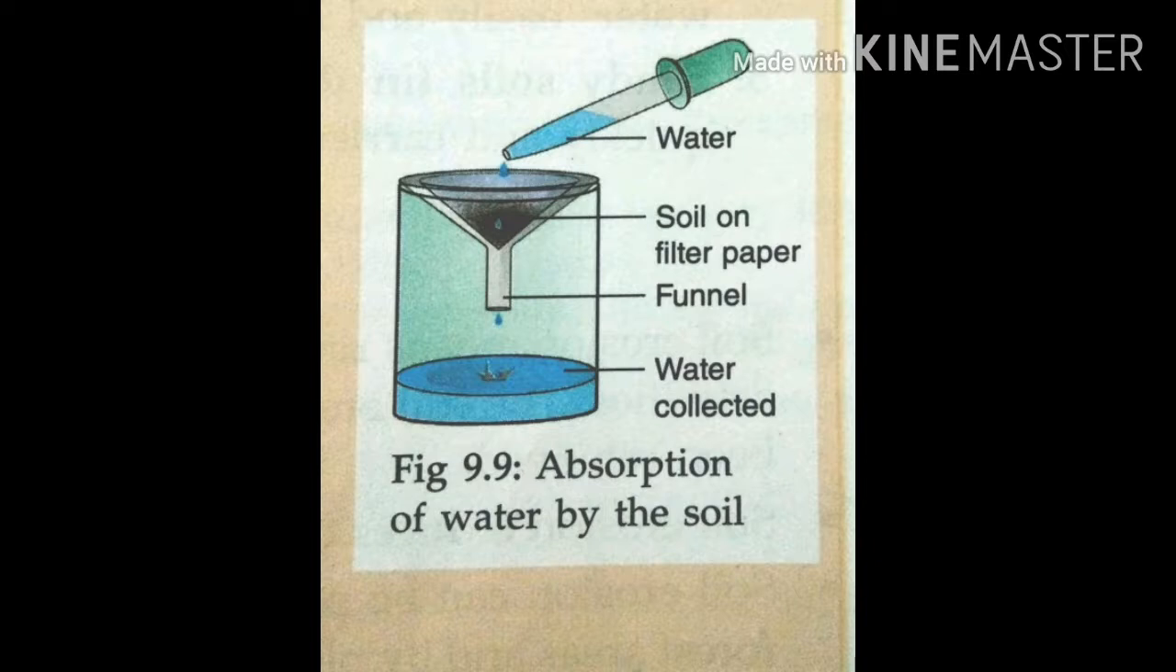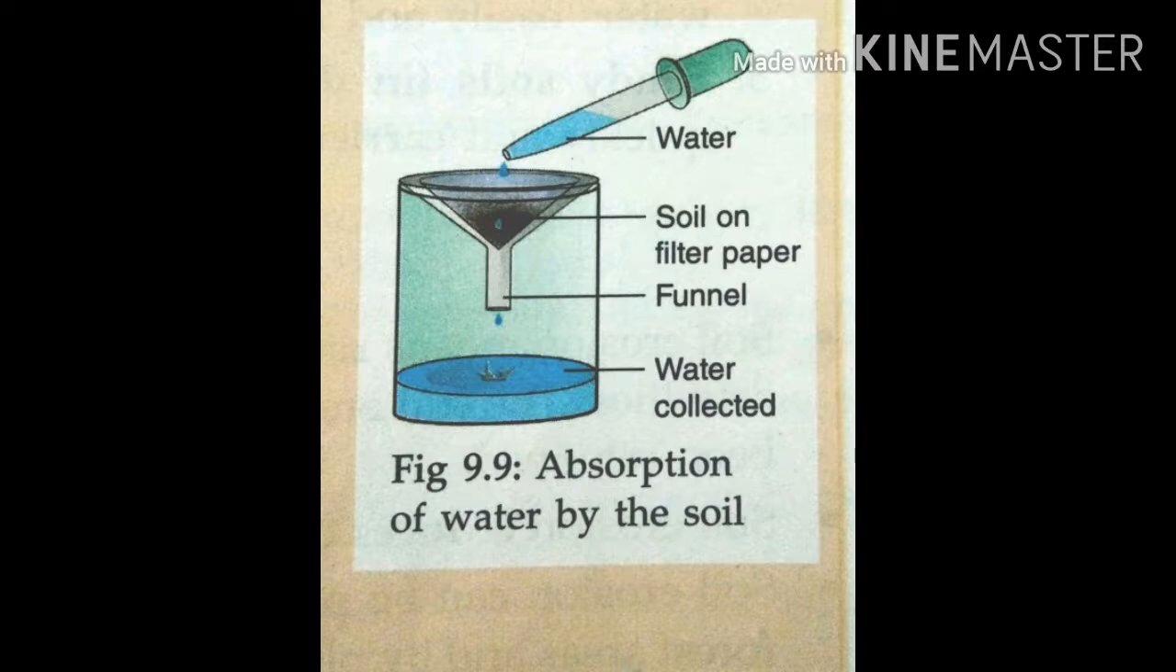With the help of a dropper, pour water gently over the soil, drop by drop, till water starts dripping from the funnel. See this picture. So we are taking 50 grams of soil in a funnel, and we are going to add water drop by drop till it drips through the funnel. Stop pouring water and note the amount of water left in the measuring cylinder. The difference between the first reading and this reading gives the amount of water absorbed by the soil.